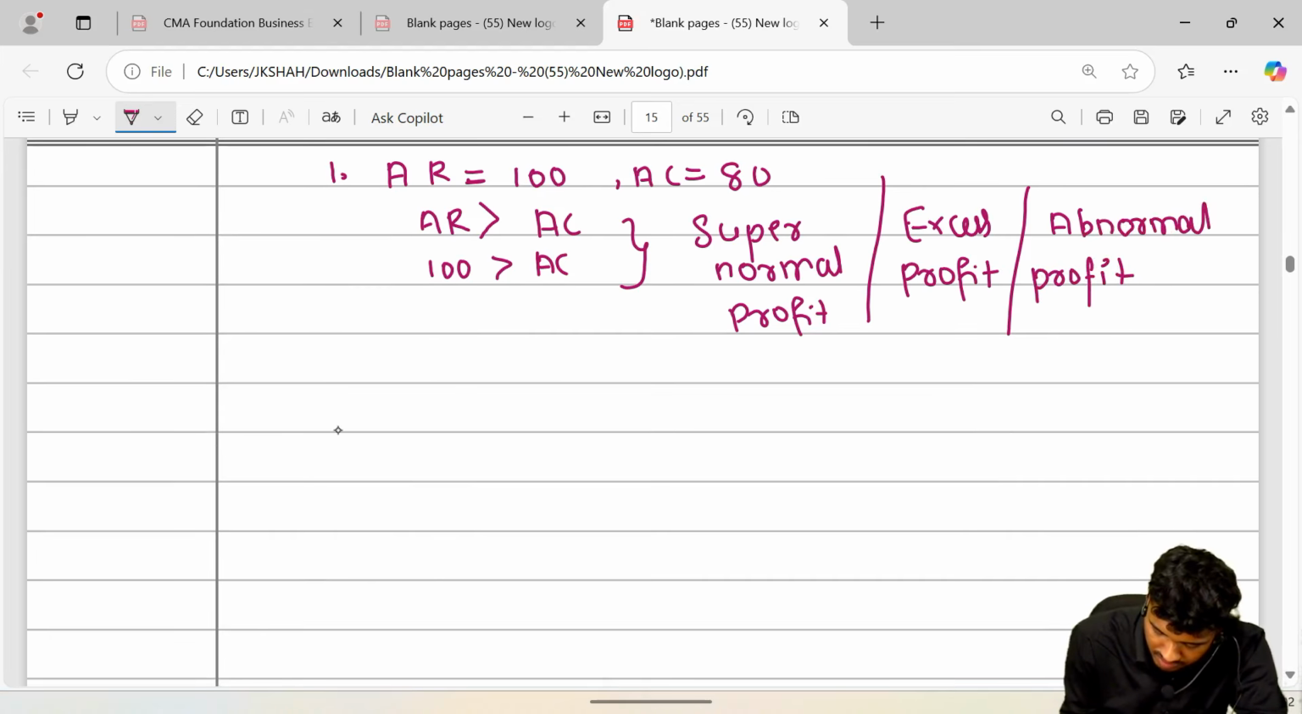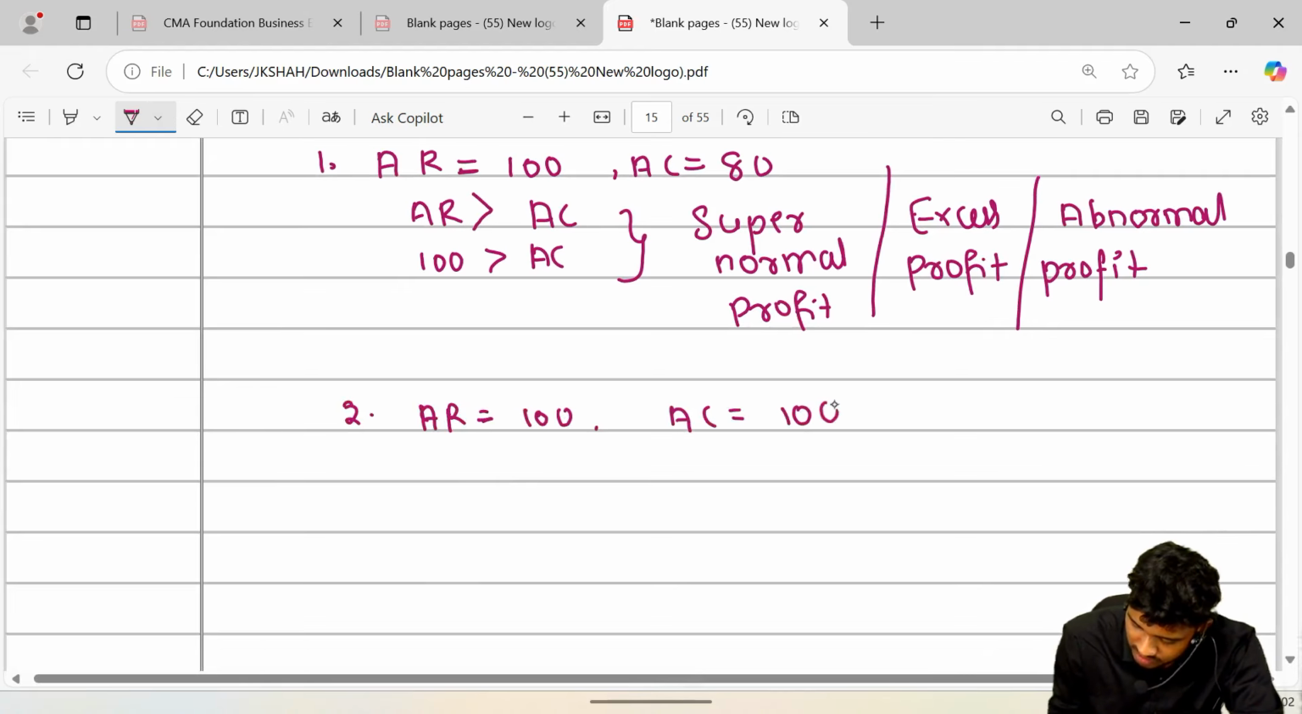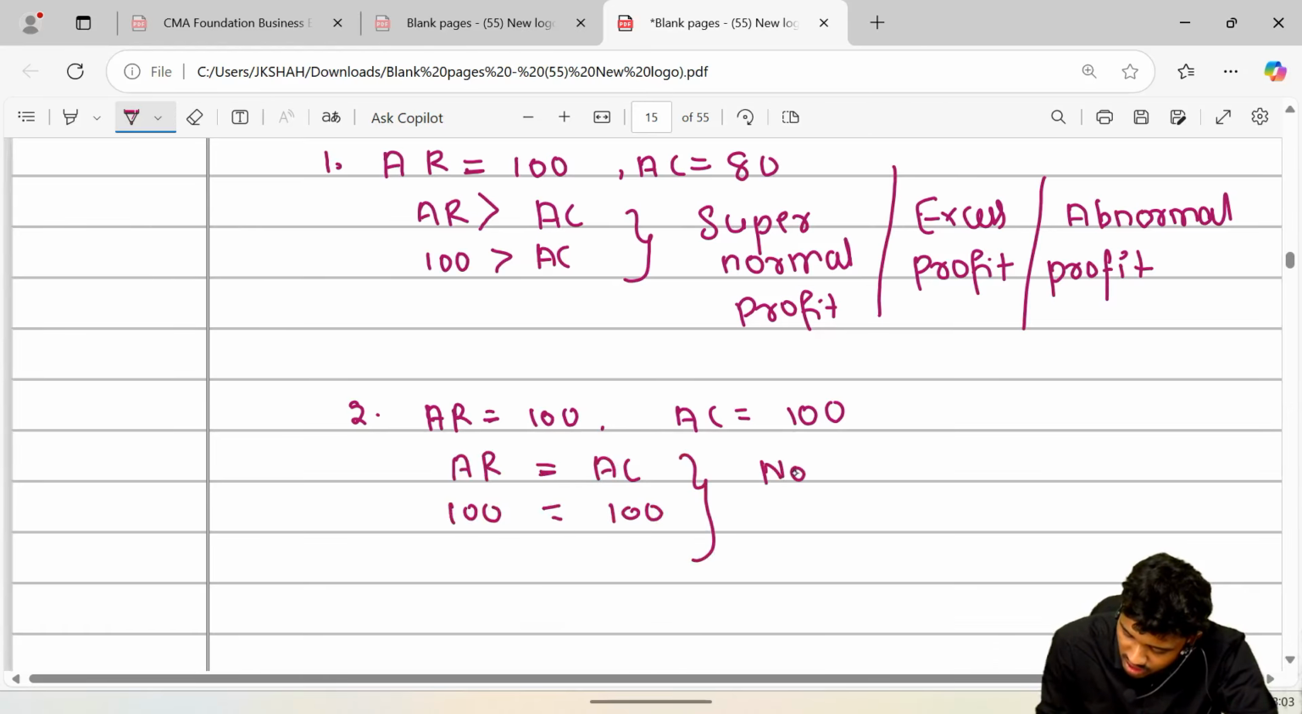Next, your average revenue was 100 and your average cost was also 100. Your average revenue was exactly equal to average cost, that is both were 100. In that case it is no profit no loss, but it is called a normal profit in economic language.